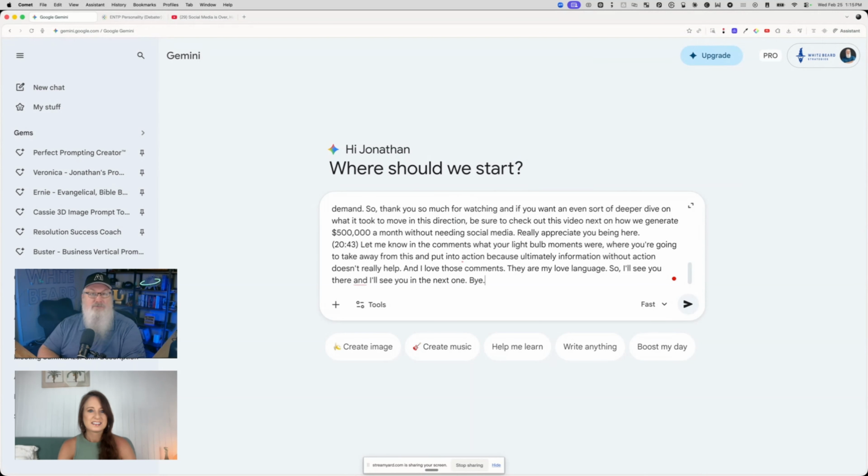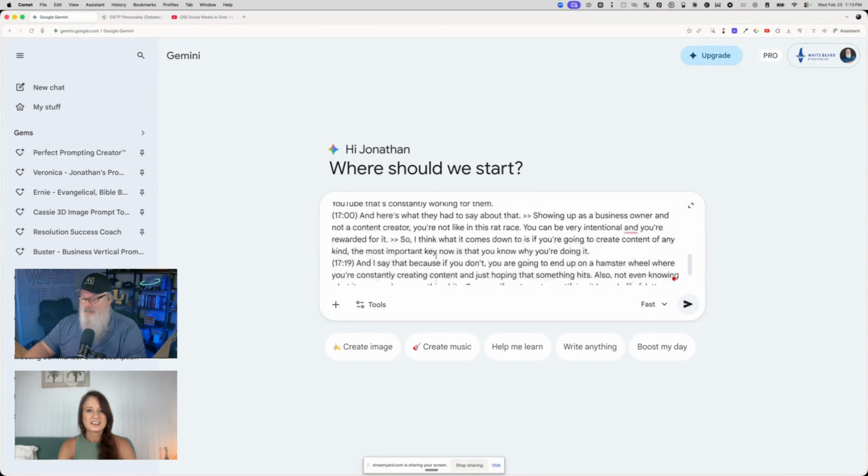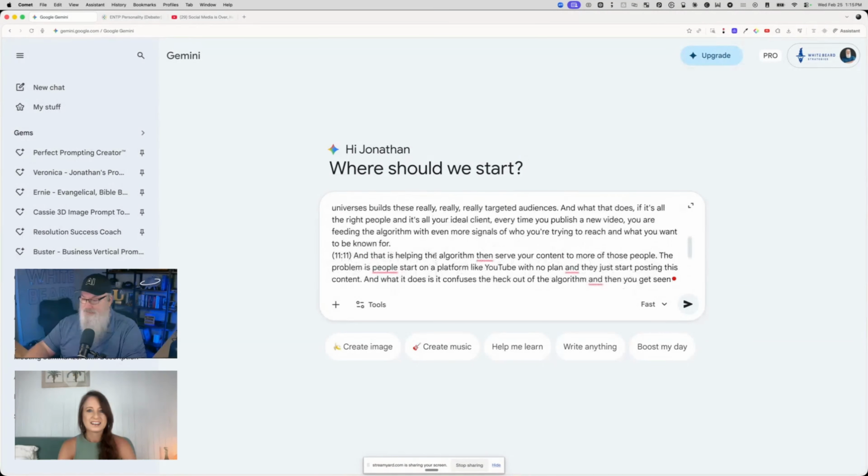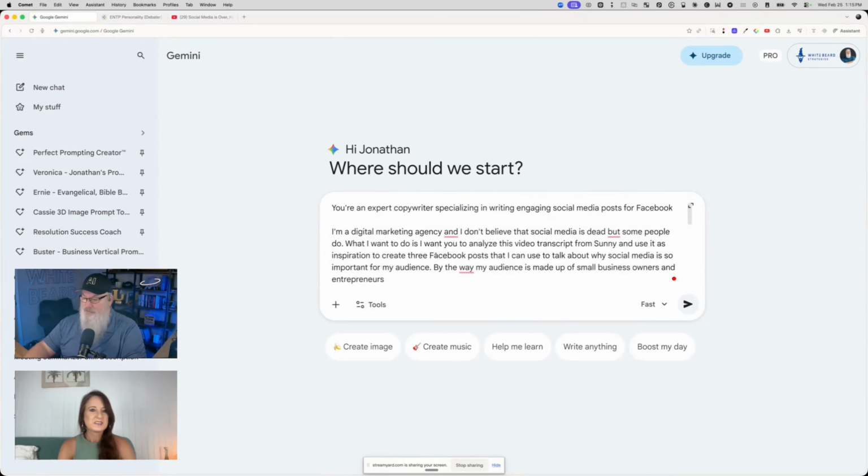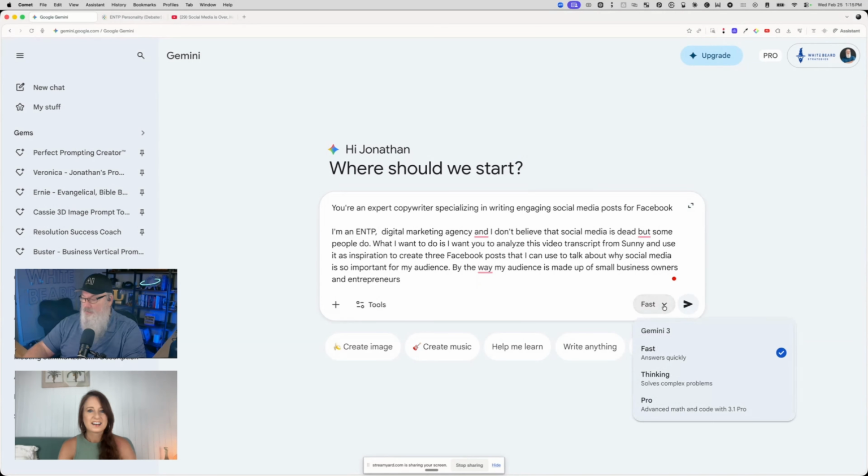So the only thing left we need to do once we followed that framework is paste in our transcript. I'm just going to copy and paste it in, and we're going to go ahead and see what it did. Did I tell it I was an ENTP? I don't think I did. I just realized that. Let's go up. So I did not. We're going to add it right here. I'm an ENTP and then digital marketing agency, just like that. It's all I need to do. I just need to mention it in there. We're going to turn on thinking mode, so it thinks a little bit before it writes this, and we're going to say go.